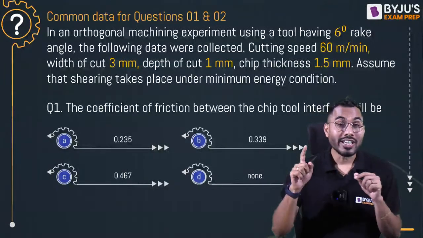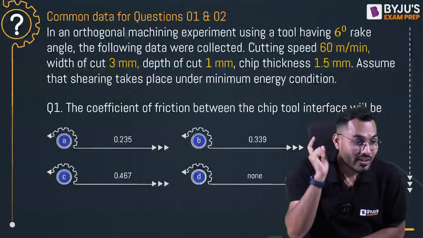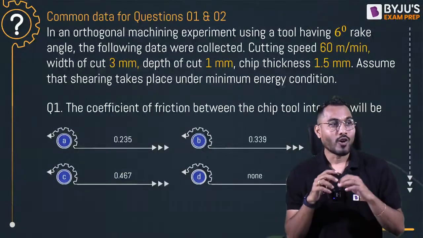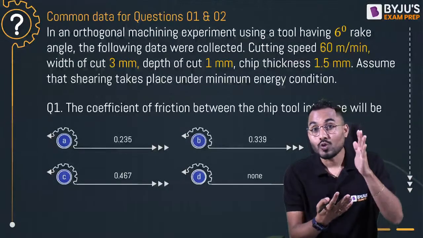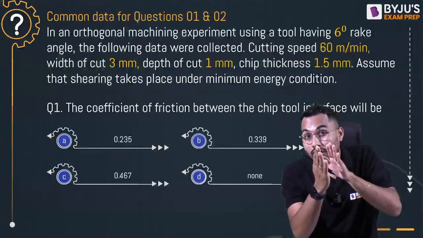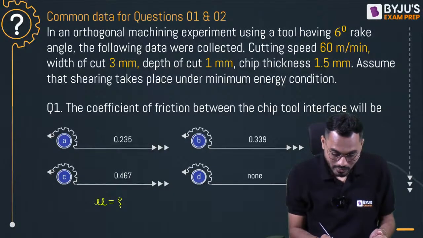Assume that the shearing takes place under minimum energy condition. Now, minimum energy condition is coming. And the coefficient of friction between tool and the chip interface, when the chip is flowing over the rake surface. So what will be that coefficient of friction, mu, under minimum energy condition?